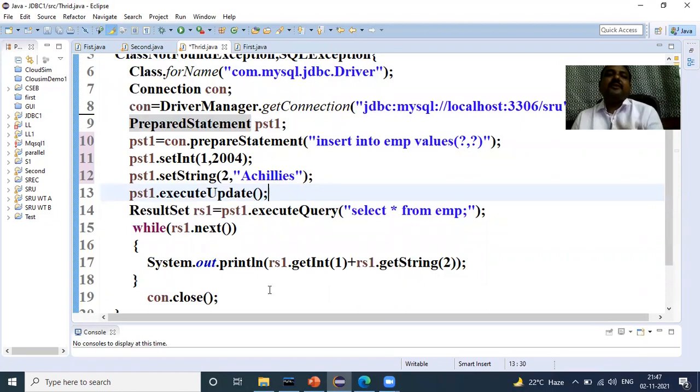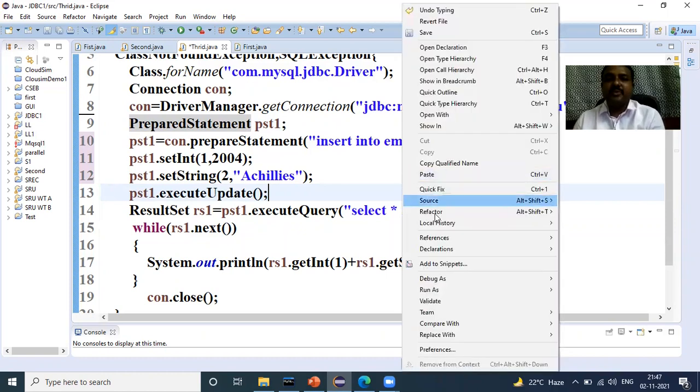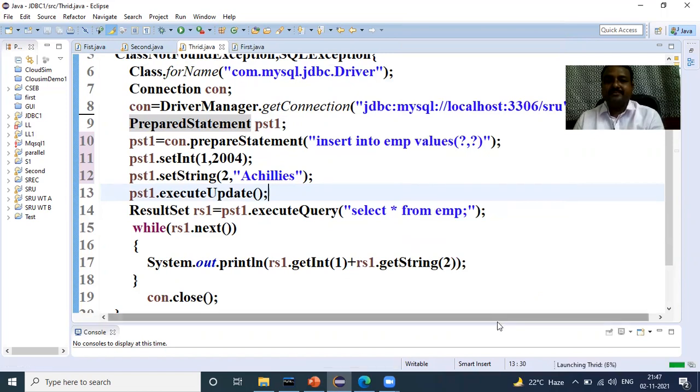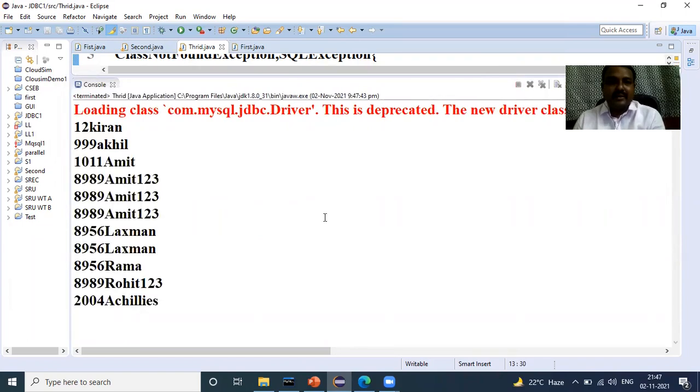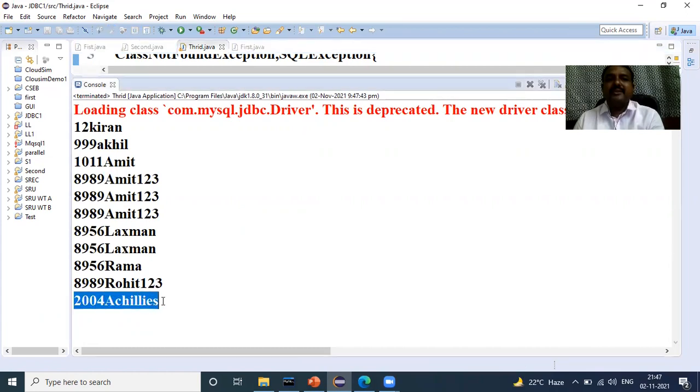Now after writing this program, I would like to execute it. For executing this program, I just say run as a Java application. After executing this program, at the bottom, you can see the row which is added to my database.